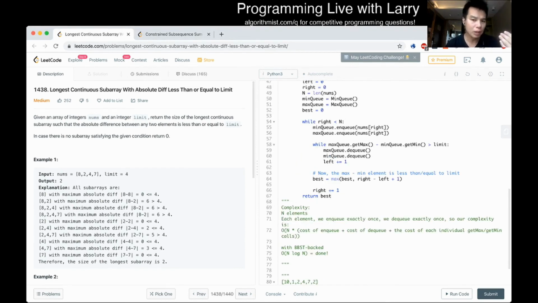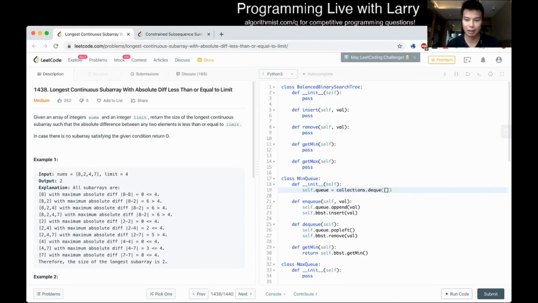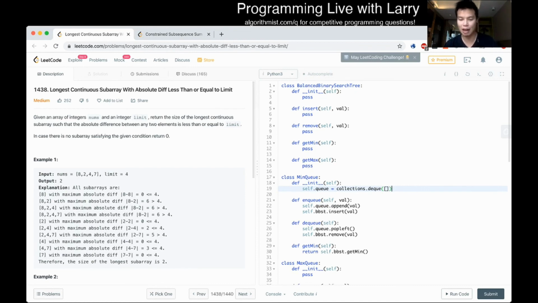Now, if you're using a language that has a balanced binary search tree implementation of some sort, then you're done. With C++ or Java, I think sets are implemented by balanced binary search trees. So you can just plug and play, and then you're pretty much done. I'm in Python, and I know that there's a sorted list or something like that, but I am not familiar with it, and I need to be more familiar with it.